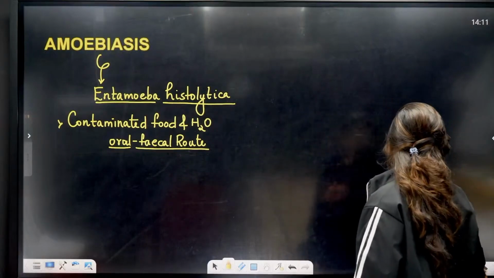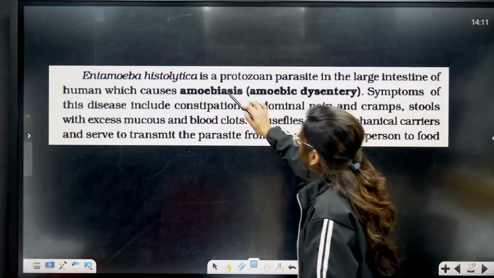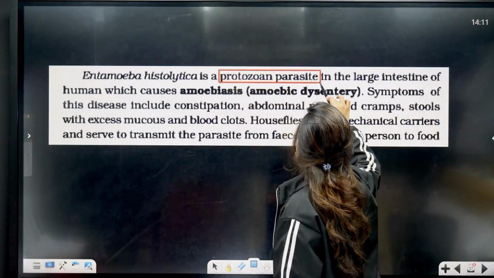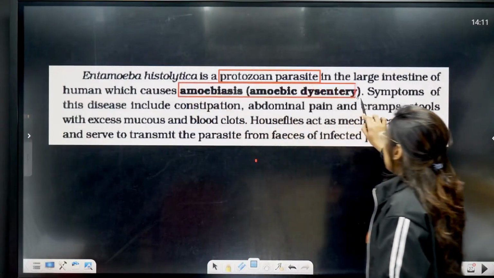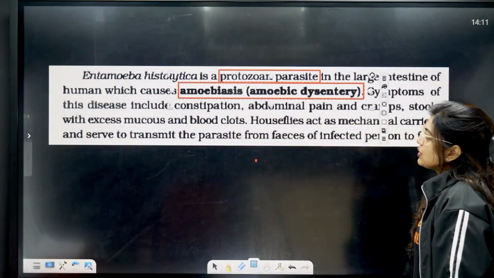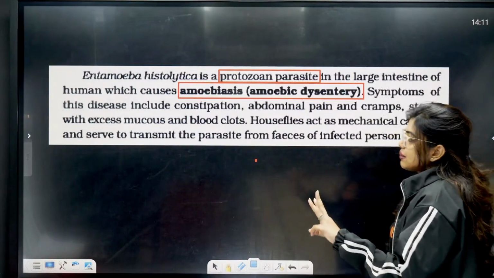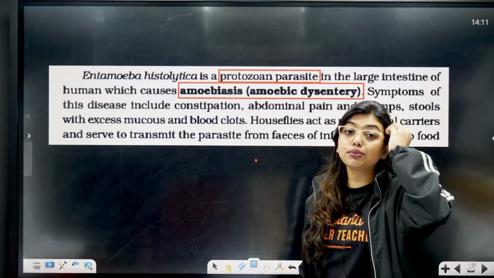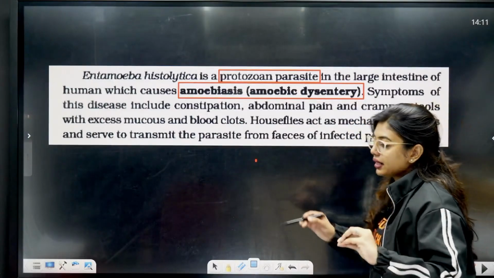So amoebiasis is caused by Entamoeba histolytica. It is a protozoan parasite that lives in the large intestine of humans, which causes amoebiasis or amoebic dysentery. Symptoms of this disease include constipation, abdominal pain and cramps, stools with excess mucus and blood clots. Houseflies are the mechanical carriers.